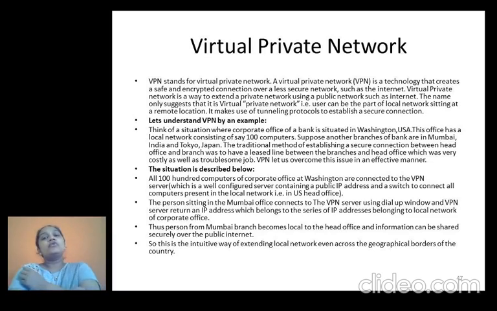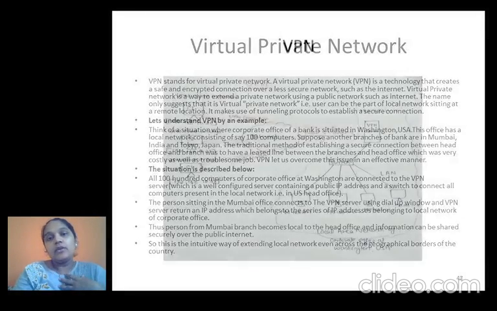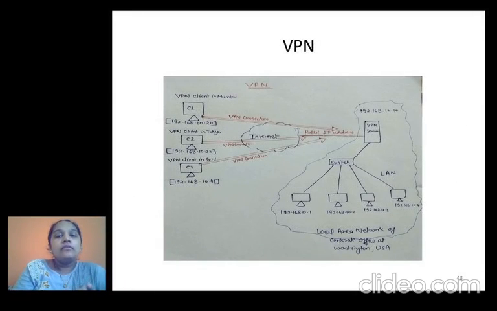It helps us to create a safe and encrypted connection over the less secure network. We saw an example of 2 branches of a bank, one situated in Washington and one in Mumbai. They want to have communication, and they manage their communication securely over the less secure network with the help of VPN.